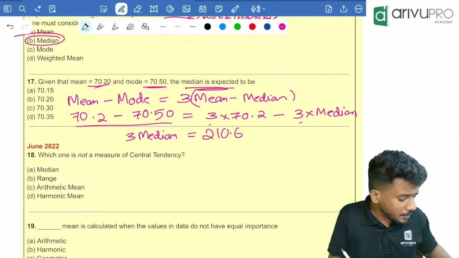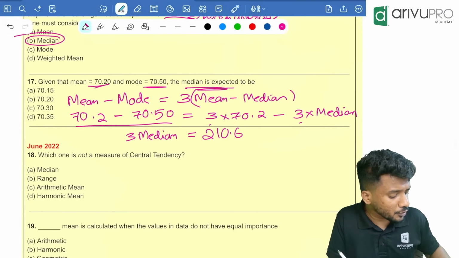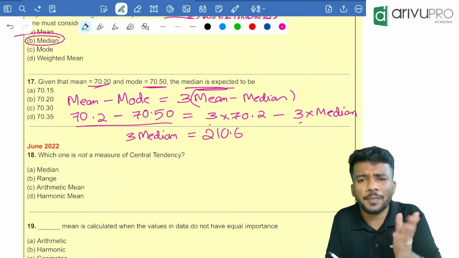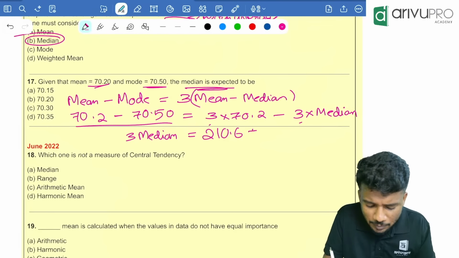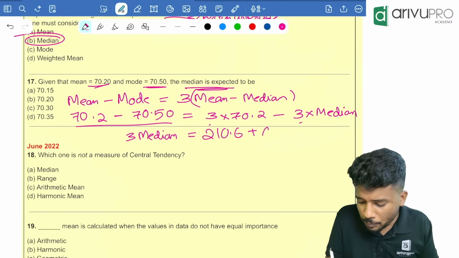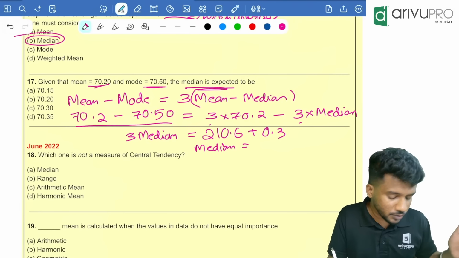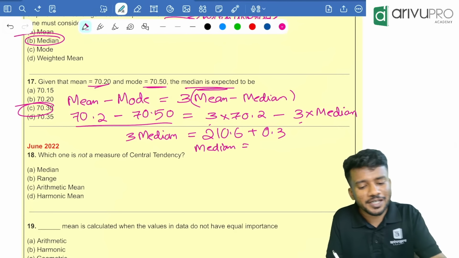Then 70.2 minus 70.5 is minus 0.3. Minus 0.3 comes to this side and becomes plus 0.3. So tell me the value of the median. Very easy to get. That is 210.9 divided by 3, which is equal to 70.3. Option C is your answer.